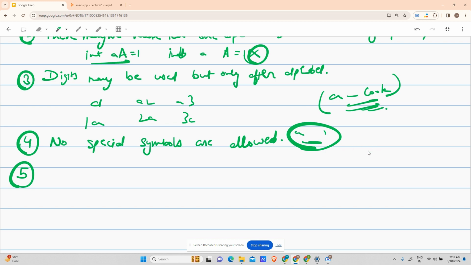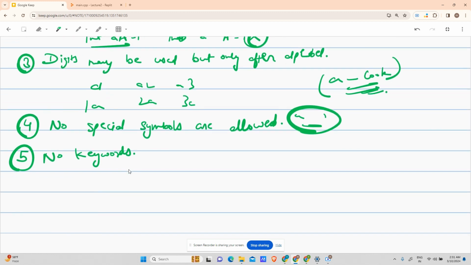Your fifth rule is no keywords or command can be used as a variable name. C++ has some keywords appointed for it. For example, if is a keyword, int is a keyword, char is a keyword, float is a keyword, and there are many other keywords. You cannot name your variable as these. Why?